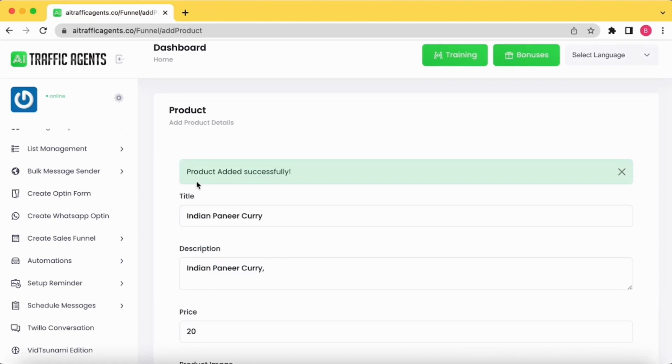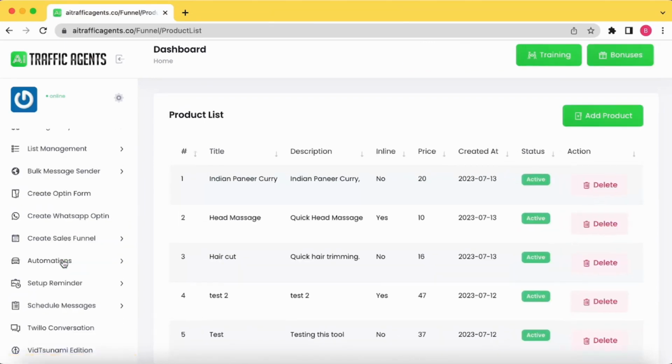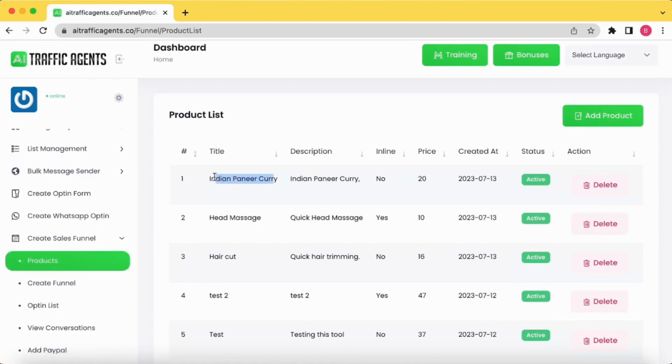Once this is done, our product is added. I can go back here and check the product in the product list. See, Indian curry with the description. It's not an inline, it's $20, 20 rupees, whatever currency you want to mention it for. So just make sure that you are adding the right price.